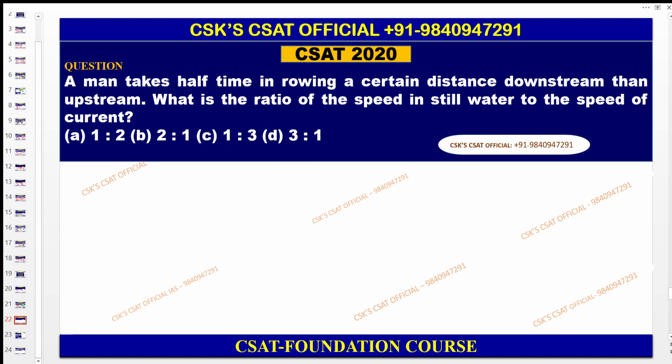So this was the question related to boat and stream. Only one question we are able to see from 2011 to 2023 related to boat and stream. So focus on boat and stream questions also. Don't skip. You have already completed it in your foundation.